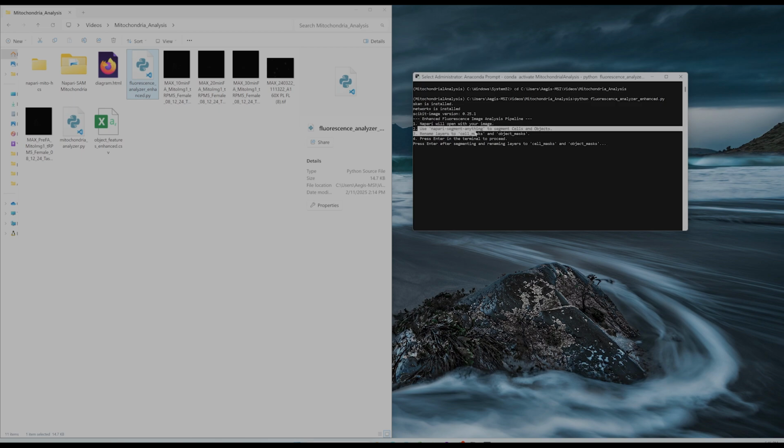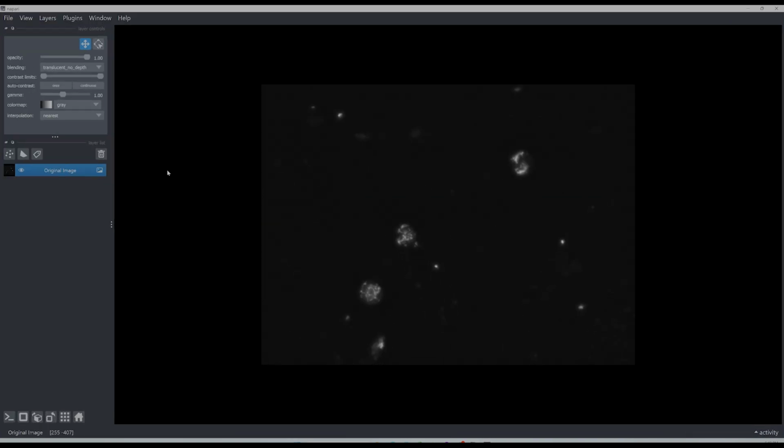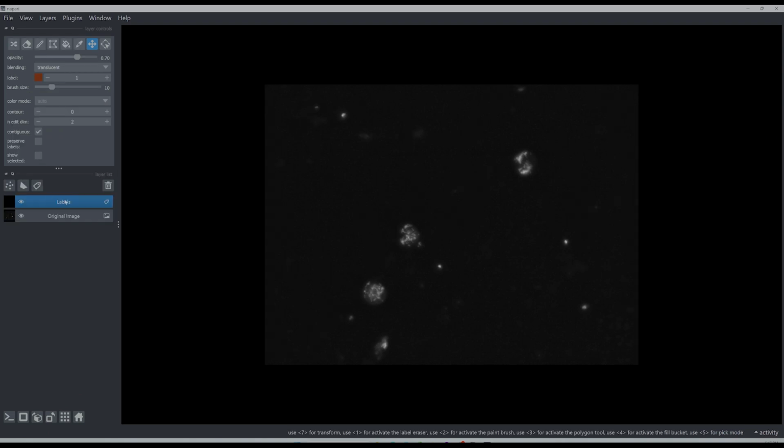The Napari use segment anything, use segment anything or segment cells and objects by yourself. Then rename the layers to cells and masks, cells underscore masks, and objects, which are mitochondria. You have to label the segmentation layer as objects underscore mask. It's actually quite easy, and I will show that as I'm doing this. So over here on the left, this button is for creating a new layer. If you double click on this, you can rename it. I'm going to rename it cell underscore masks.